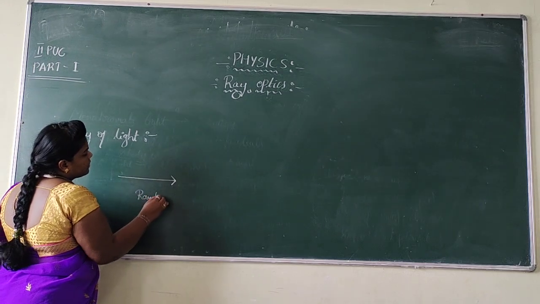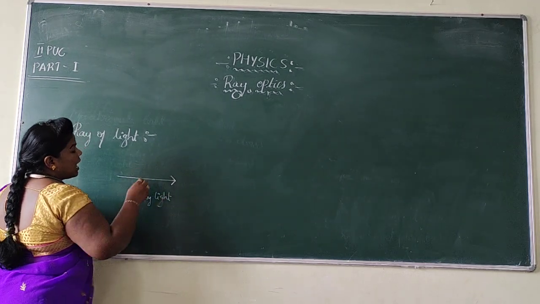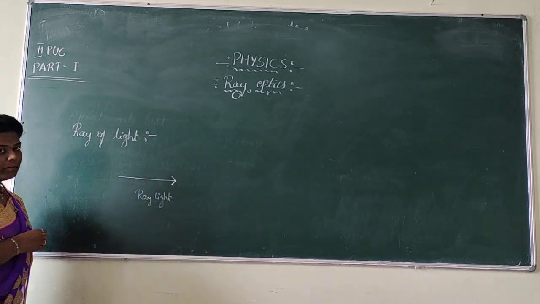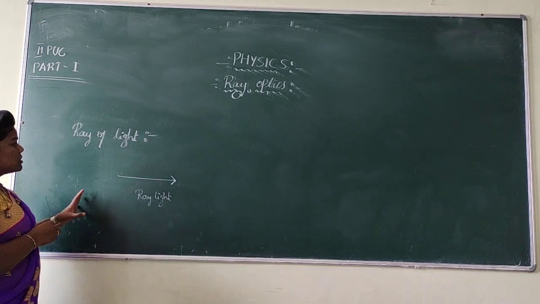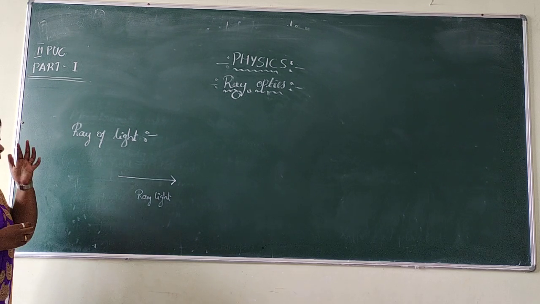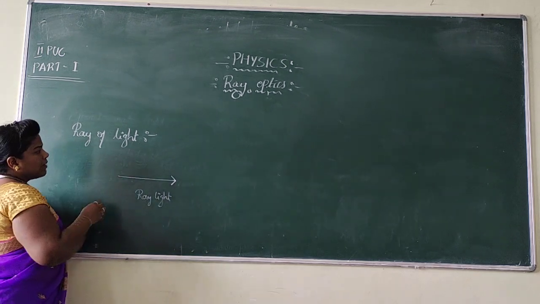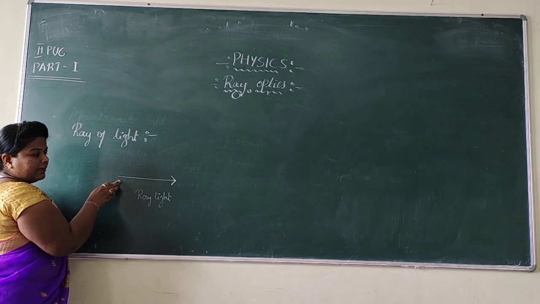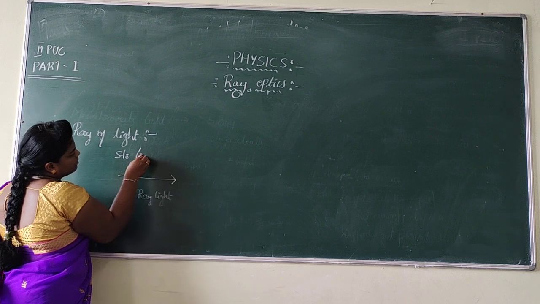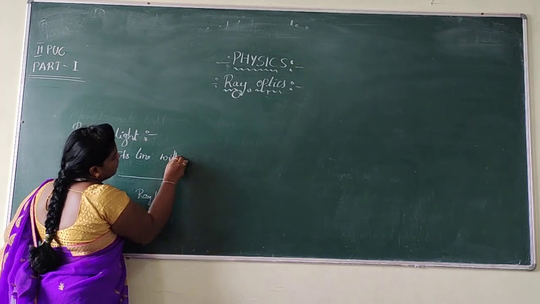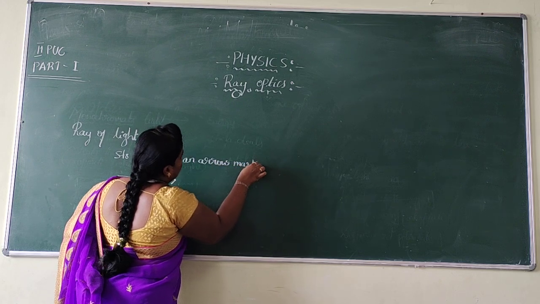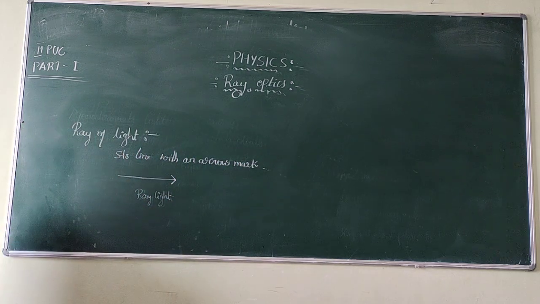In this chapter, even if you draw the ray diagrams and the telescope diagrams very perfectly, if you forget to represent the arrow mark, you will lose complete marks. So keep in your mind, representation of the direction of the light ray is much required, much essential. Dear students, a straight line with an arrow mark represents the ray of light.